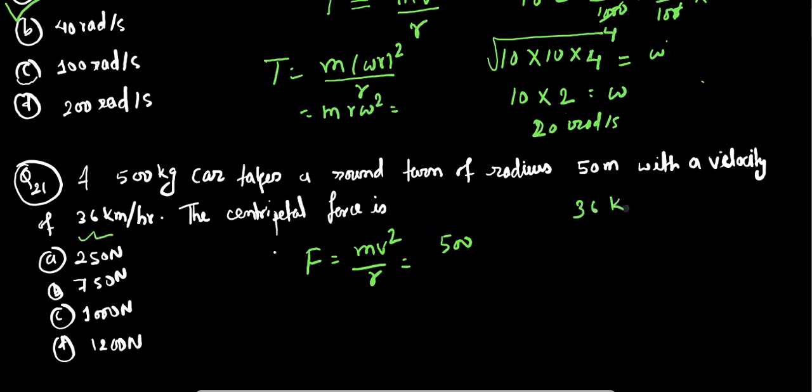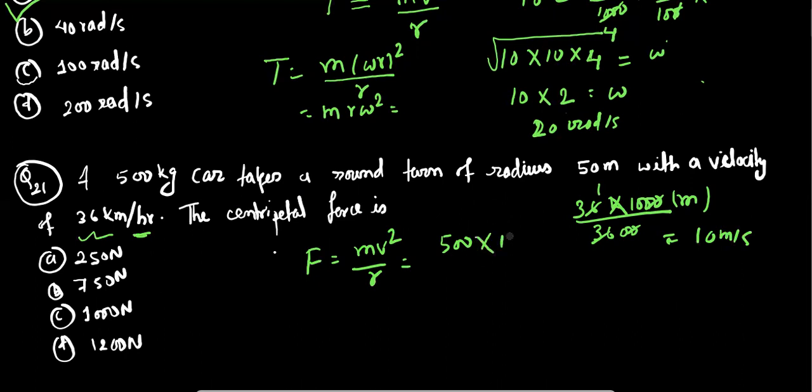Velocity is 36 kilometer, that means 1000. If we multiply here 1000, then it will be in meter, and to convert hour we have to divide it by 3600. On cancellation we get the value as 10 meter per second.